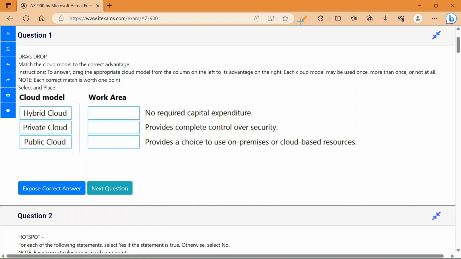The first one is question 1, a drag and drop type of question. Match the cloud model to the correct advantage. Instructions are also there, so kindly read the instructions before attempting the question. To answer, drag the appropriate cloud model from the column on the left to its advantage on the right. These are the cloud models and this is the work area. You just need to pick and drop them in the work area. Each correct match is worth 1 point.